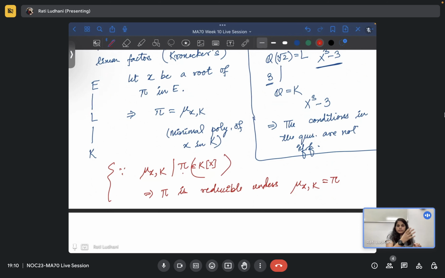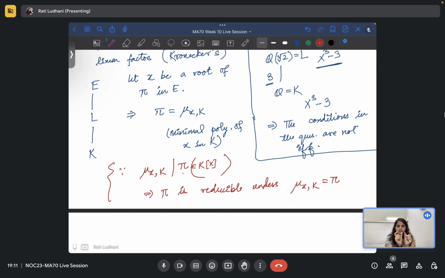Otherwise, what will happen? There is a factor in pi which is there, but pi is irreducible, so it cannot factor out in k[x]. So this is happening in k[x]. Mu_x,k is in k[x], pi is in k[x]. It divides because we know that the minimal polynomial should divide any polynomial of which x is a root, right? So mu_x,k should divide pi, and this is happening in k[x]. So by division algorithm, you can write that expression, right?